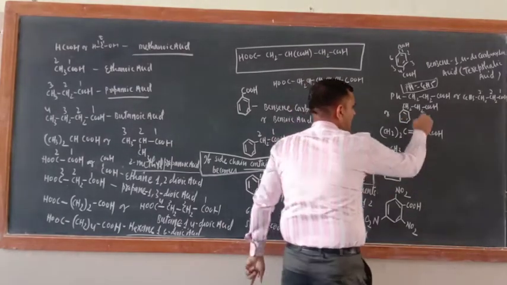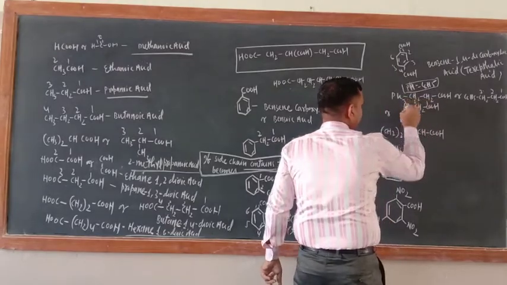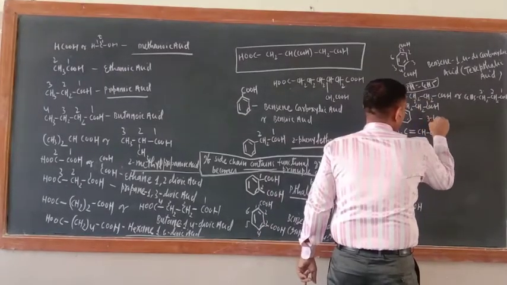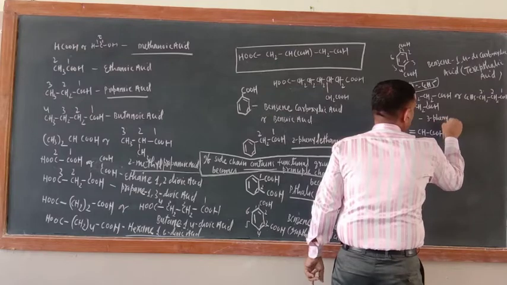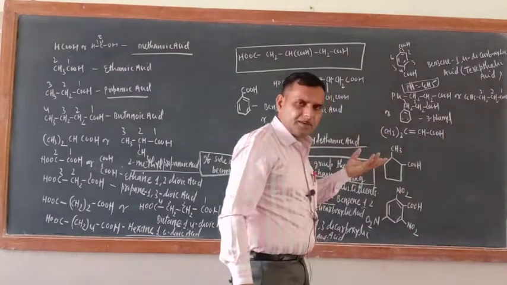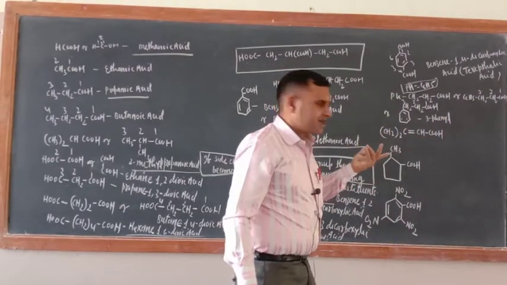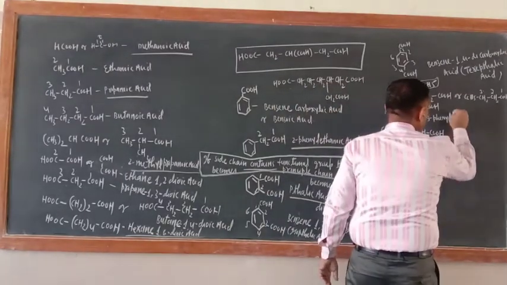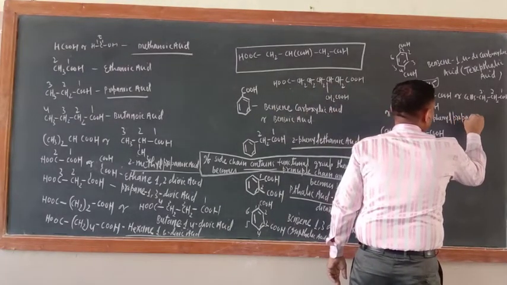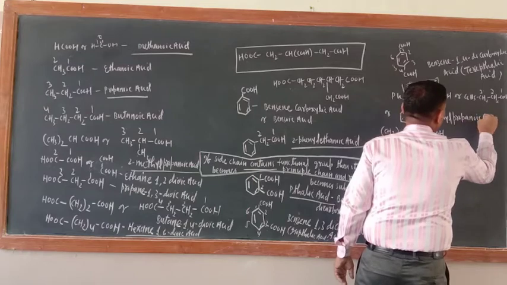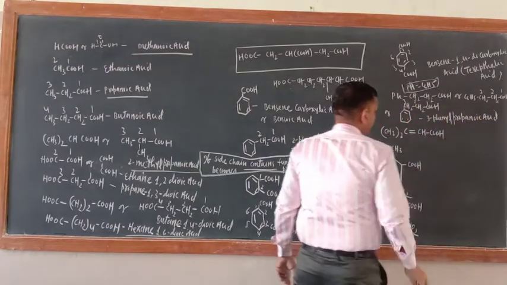So now 1, 2, 3. What is the name of this one? 3-phenyl. Now phenyl group is substituent. 3-phenylpropanoic acid.